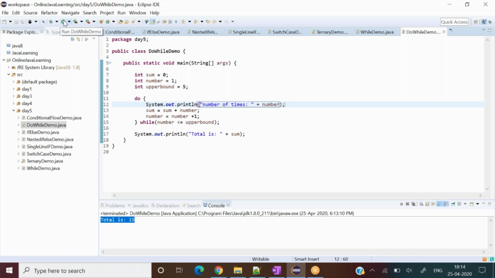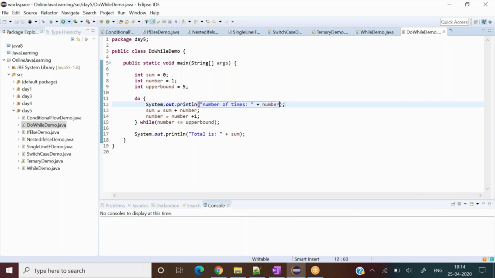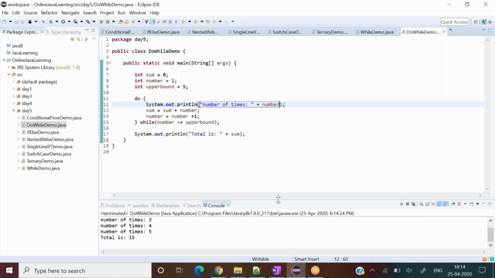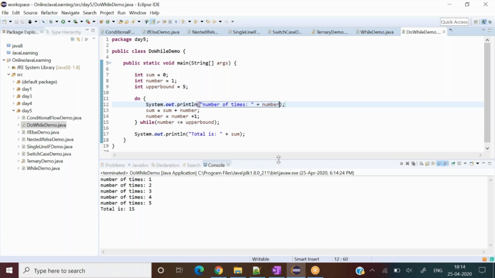I'll explain everything after that. Do you see number of times 1, 2, 3, 4, 5 it got executed, and condition is correct. First one would be evaluated with 5, like we made the bowl there. 2 would be evaluated by 5, 3 would be evaluated by 5, 4 would be evaluated by 5, and so on. 5 will be evaluated by 5.